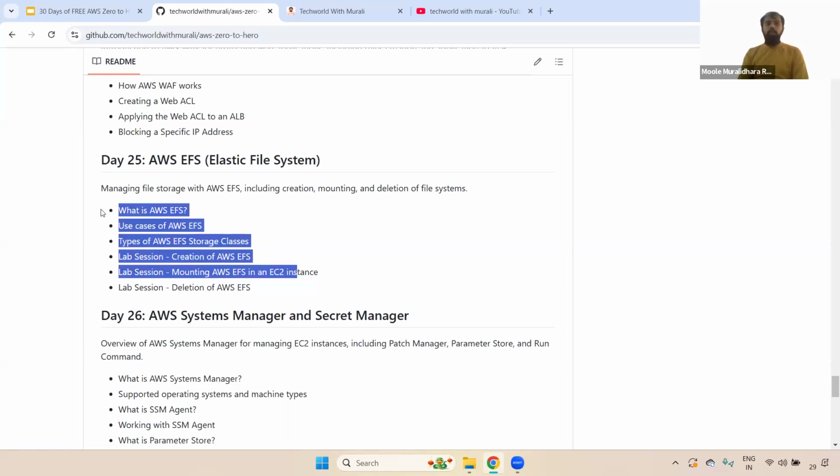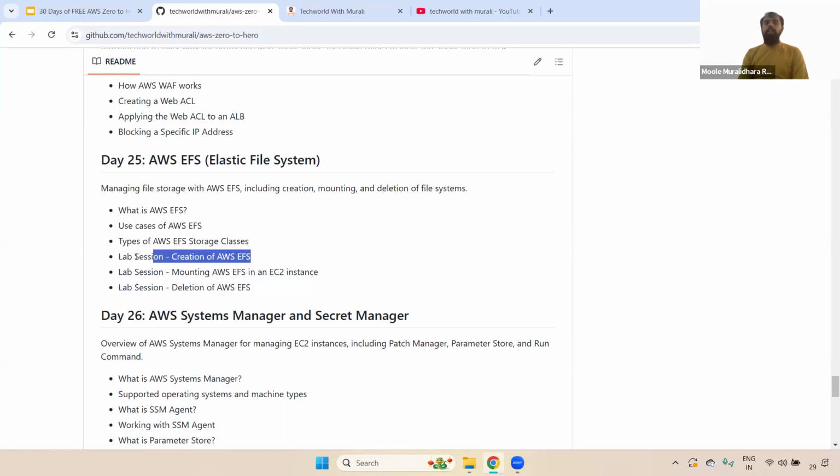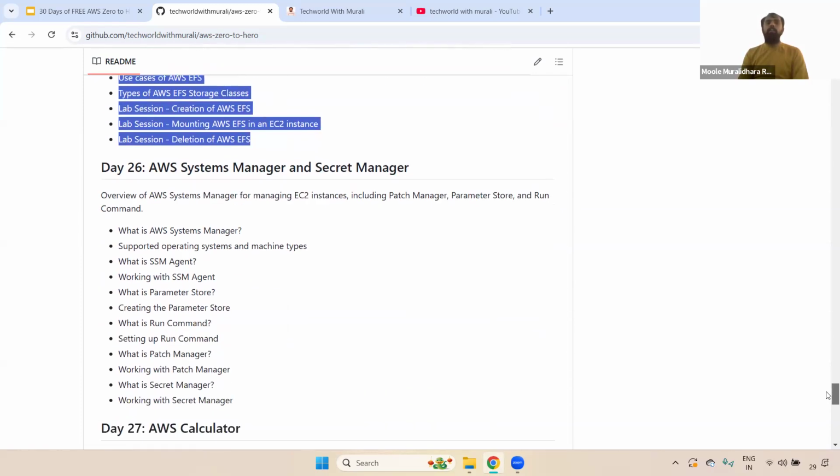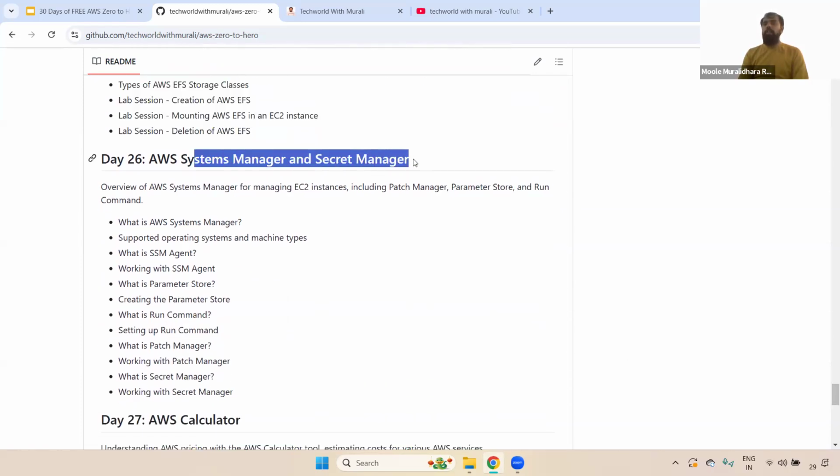So here we discussed what EFS is, the use cases, the types of EFS storage classes available, how we create it, and how we mount EFS volumes to the EC2 instance. Everything we have covered here. Okay, clear, right?